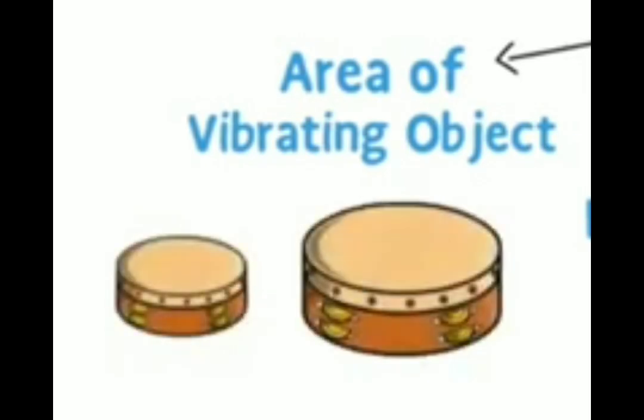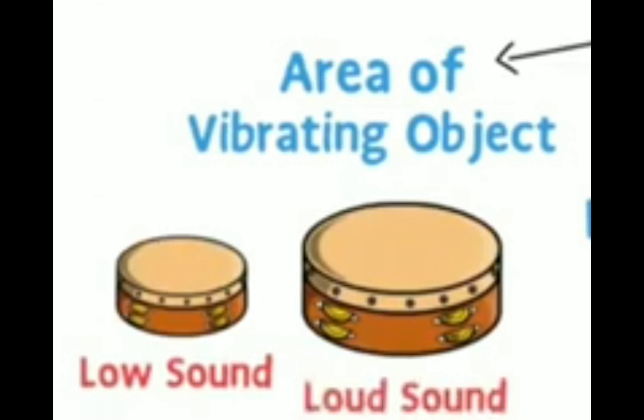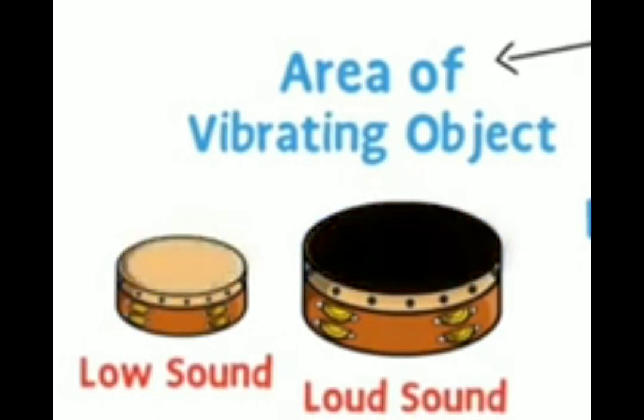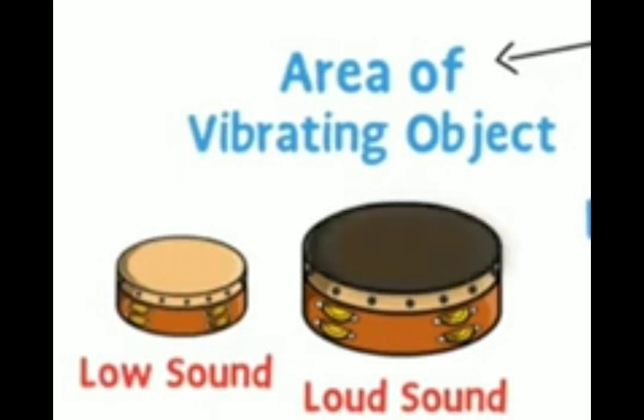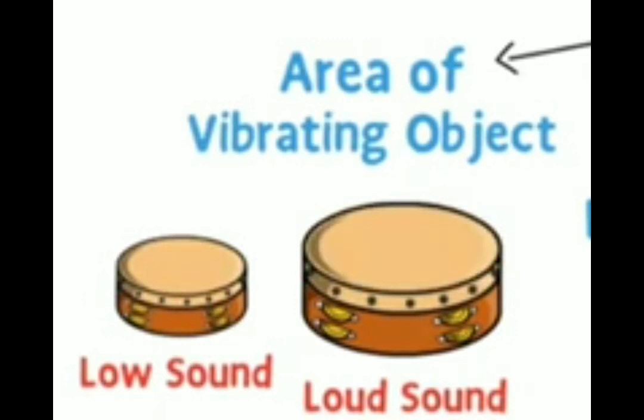What does the area of the vibrating body mean? The area means the large surface. Look at the figure. There is a large drum and a small drum. If we beat the large drum, it produces a high sound. But if we beat the small drum, it produces a low sound, because the area of the large drum is more compared to the small drum, and there are more particles in the large drum. So we hear a loud sound when we beat the large drum, and we can say that area of the vibrating body has a direct relation with loudness.